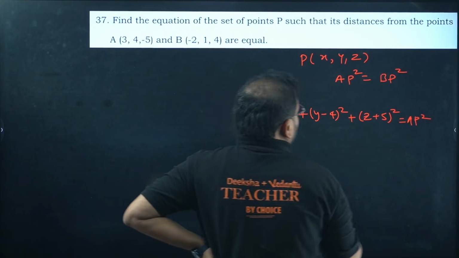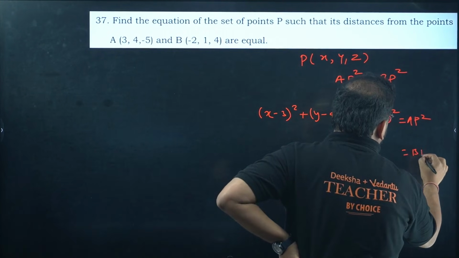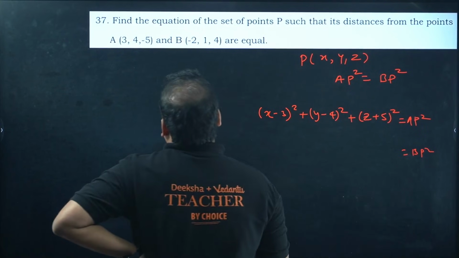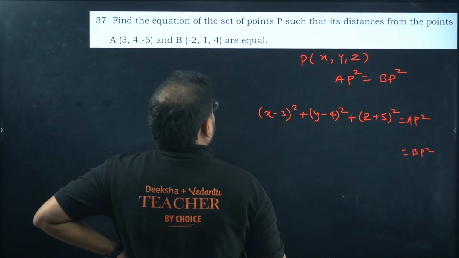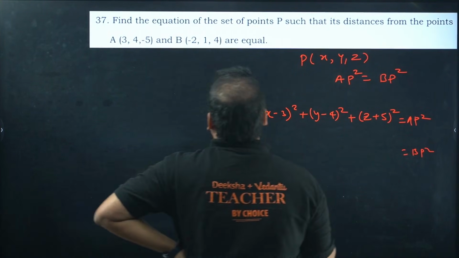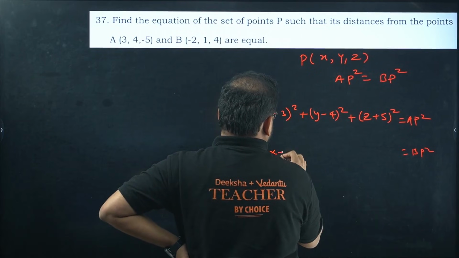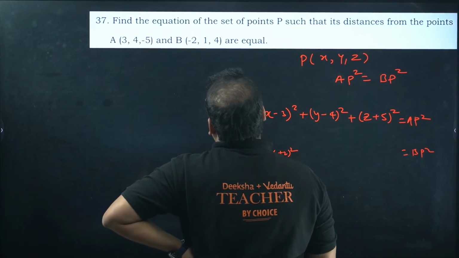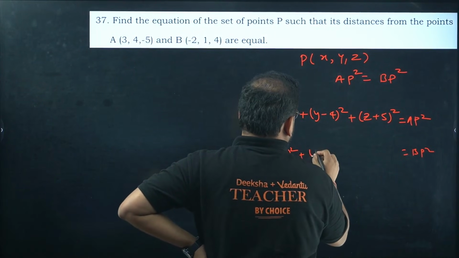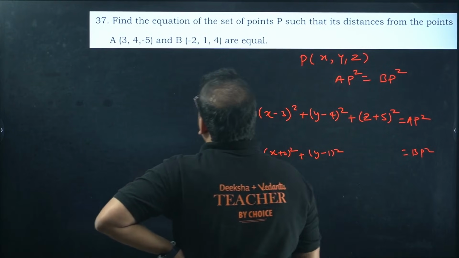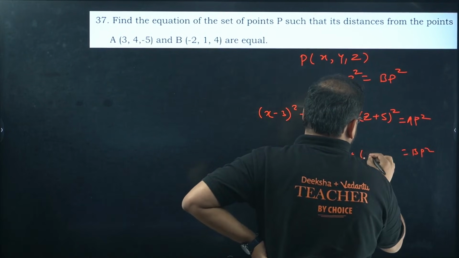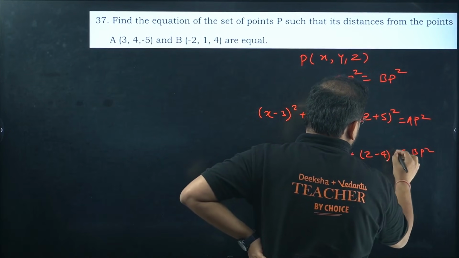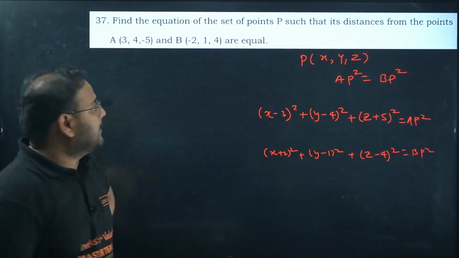In the same fashion we can get the value of BP square also. Check this out. This value will be your X plus 2 the whole square. Then you have Y minus 1 the whole square. Then you have Z minus 4 the whole square. Am I right? Please check.